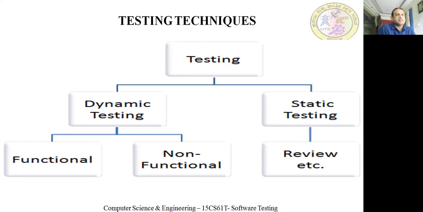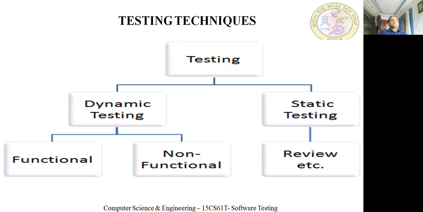Again, in dynamic testing, we identify the functional requirements as well as non-functional requirements. Functional requirement is nothing but the main purpose of the software, whereas non-functional requirements are like performance, throughput, security, and so on. Whichever are related to that particular product, we may test those non-functional requirements. That is what we have discussed in the previous classes.